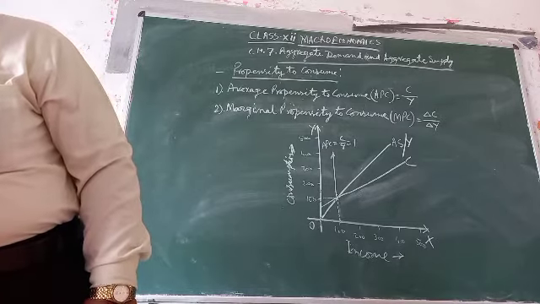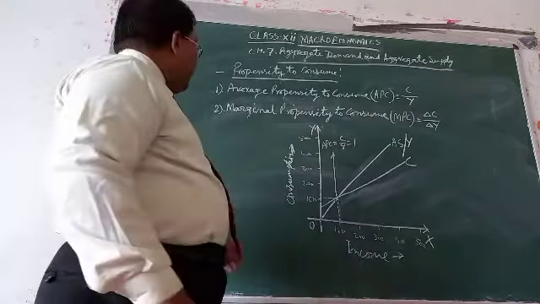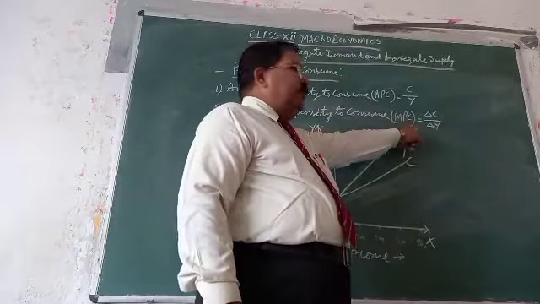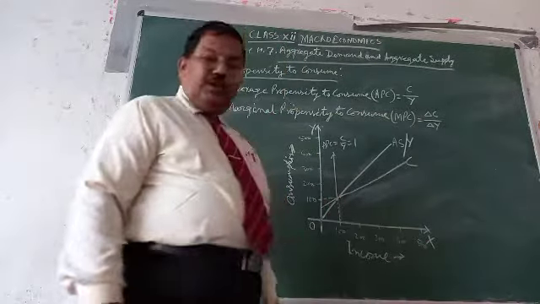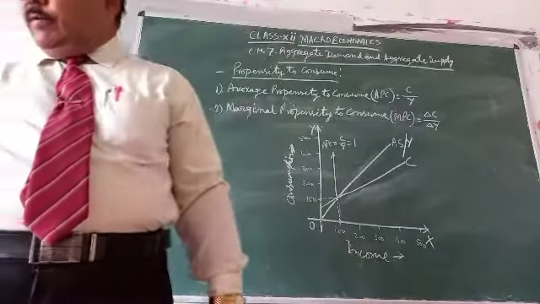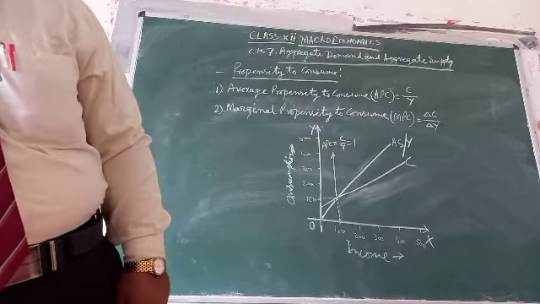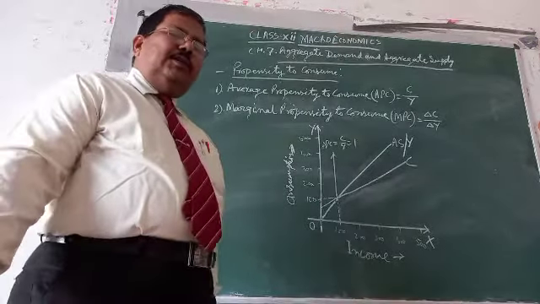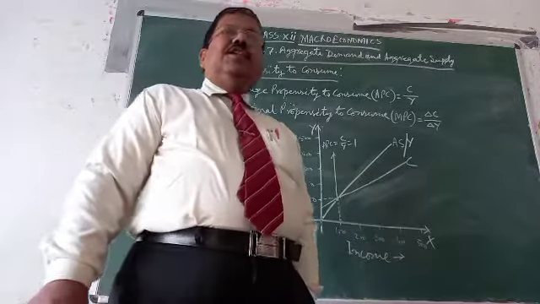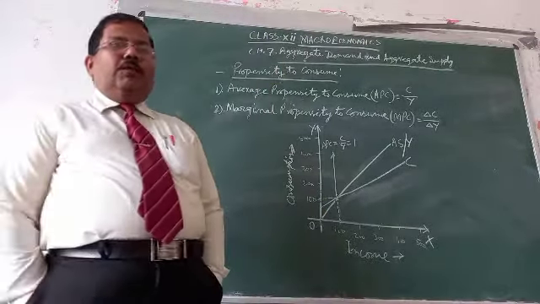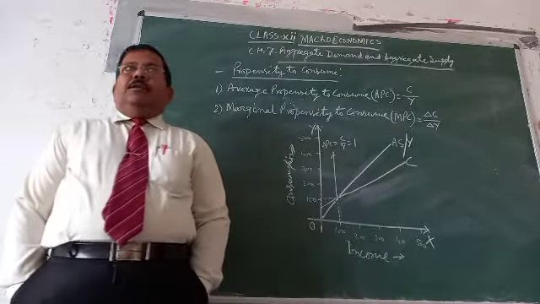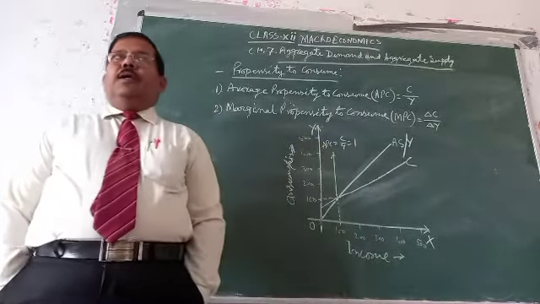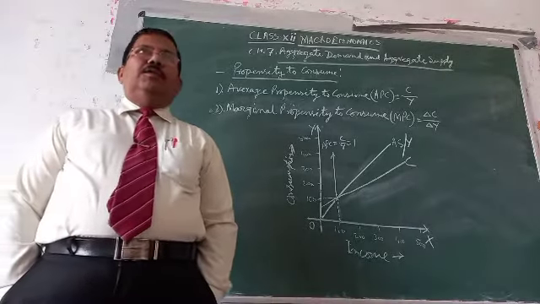Now come to the marginal propensity to consume. What is marginal propensity to consume? The change in consumption divided by change in income. We get the MPC by dividing the change in consumption by the change in income. Suppose in the initial phase the consumer is consuming 100 units and income is also 100.